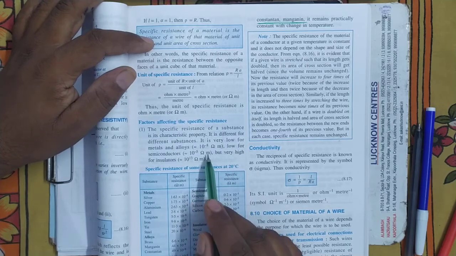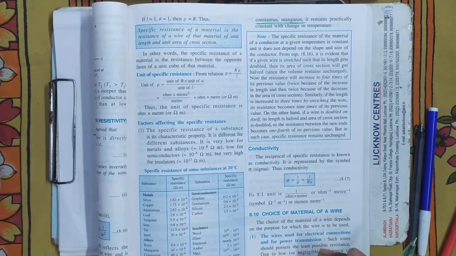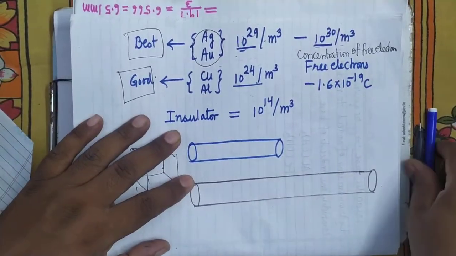Low for semiconductors. Semiconductors are those materials whose conductivity lies in between insulators and conductors.